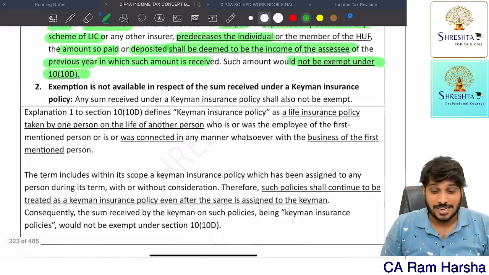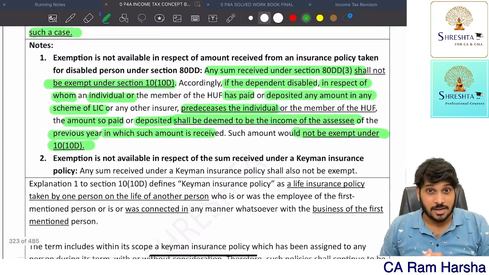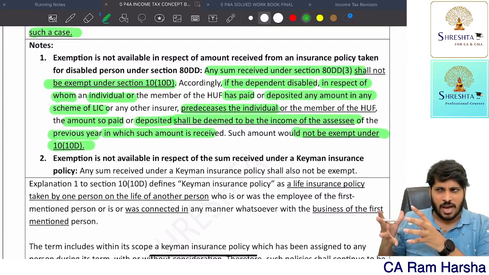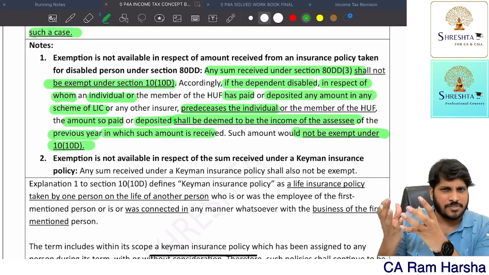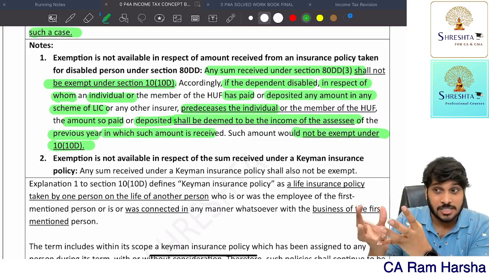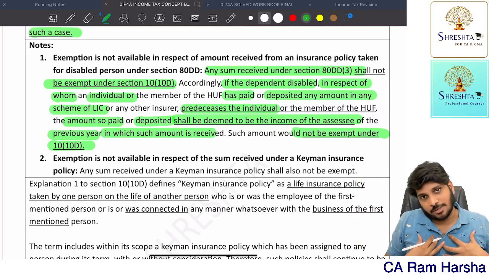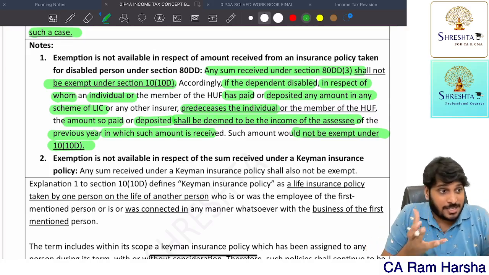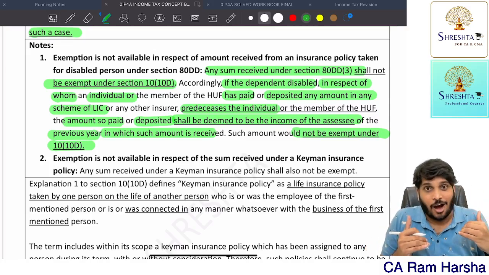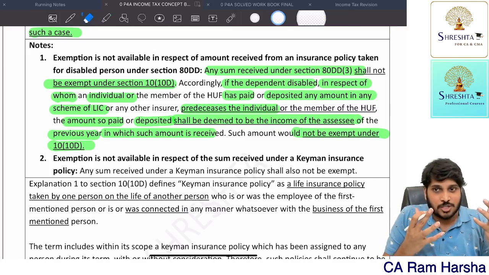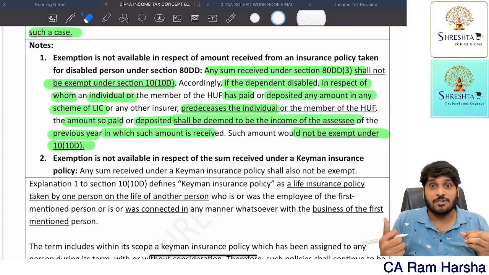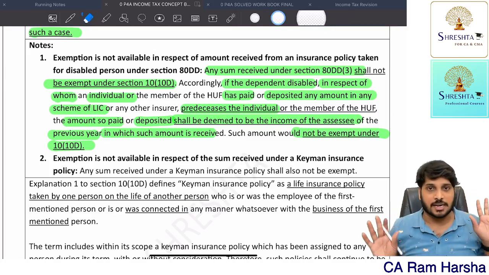That's it. So under 10(10D), insurance amount we can't claim when, generally if we have any disabled person, if at all we have taken any policy on his name, and that fellow died first, the maturity amount we received is fully taxable. Able to understand? I paid the insurance premium on his name and I claim a deduction. And that fellow died suddenly and I received maturity. That is fully taxable.